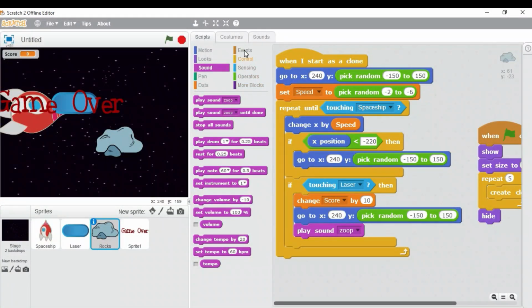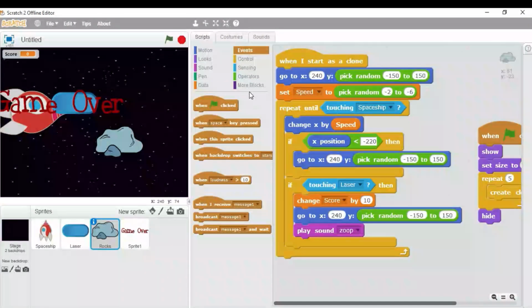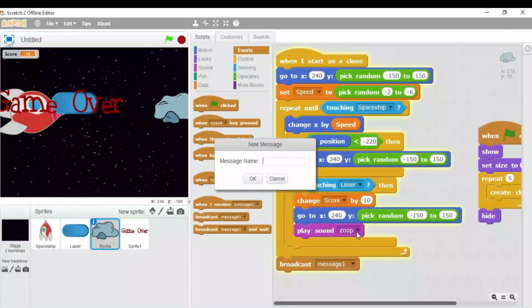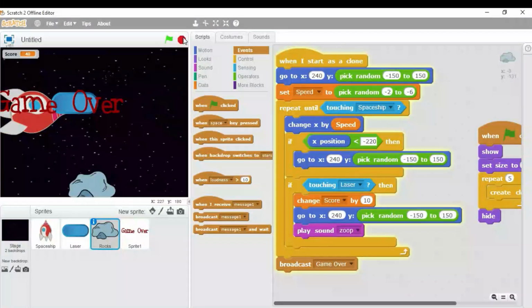Now click on the events block menu and drag this broadcast and change the message to game over. Click on the OK button. So here this block is ready.